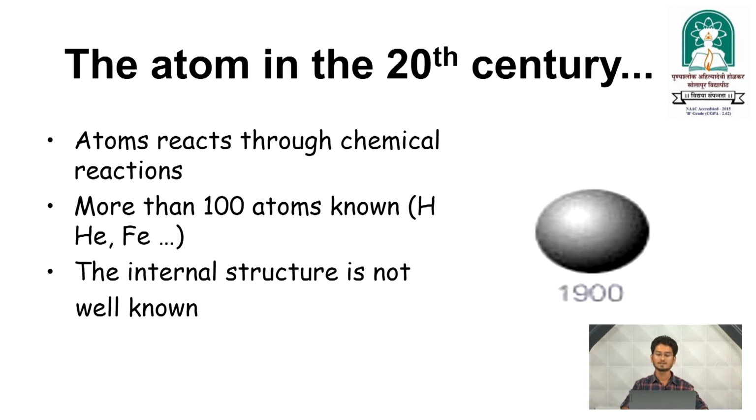In the 20th century, atoms react through chemical reactions, and more than 100 atoms were known, like hydrogen, helium and iron. The internal structure was not well known at the beginning of the 20th century.